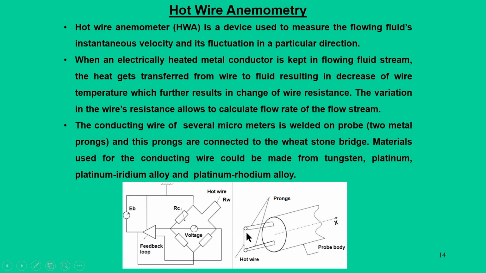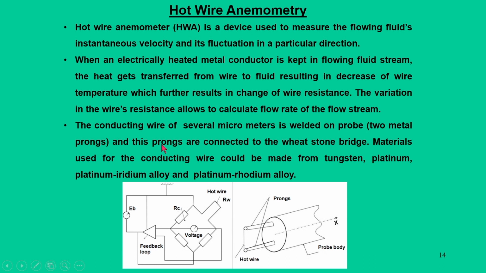We have a wire, and this wire is connected to a prong, and the two ends of this prong are connected to a Wheatstone-Bridge circuit. So, what we see is the hot wire here, and these are the electronic circuit arrangements based on the Wheatstone-Bridge pattern. As a result, any change in the resistance gets acquired as a change in the voltage. And in fact, the choice of the wire is very vital for the selection of this hot wire